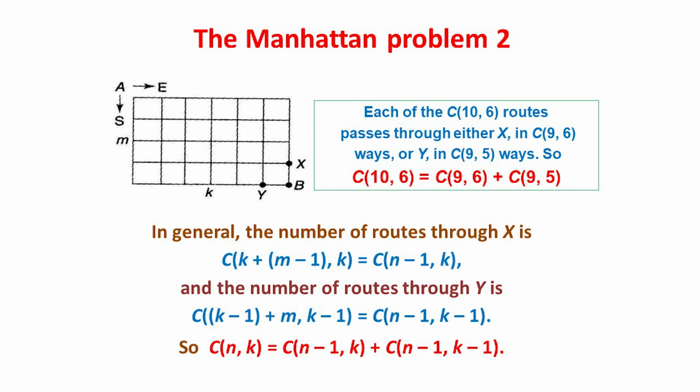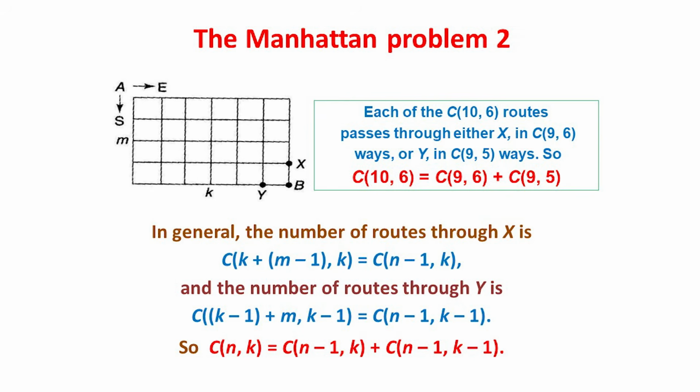Here k equals 6, m equals 4, the total number of steps is k plus m, which is 10, and the number of possible routes is C(k+m,k) or C(k+m,m), each of which is C(10,6).